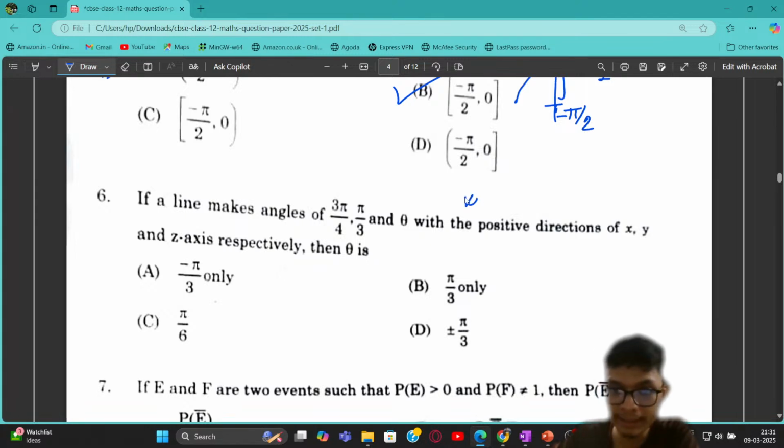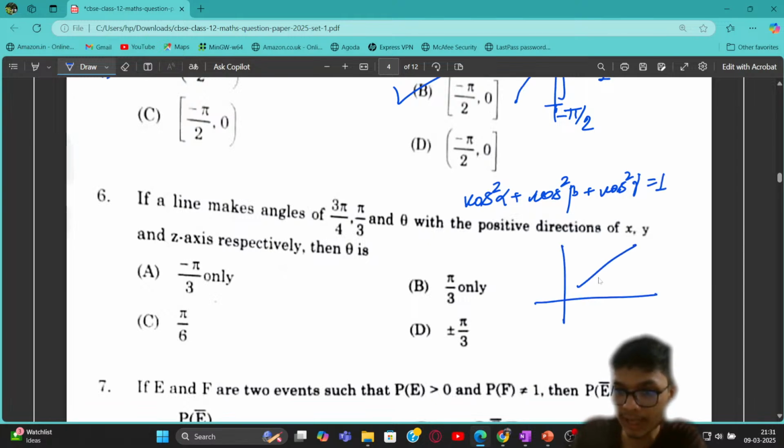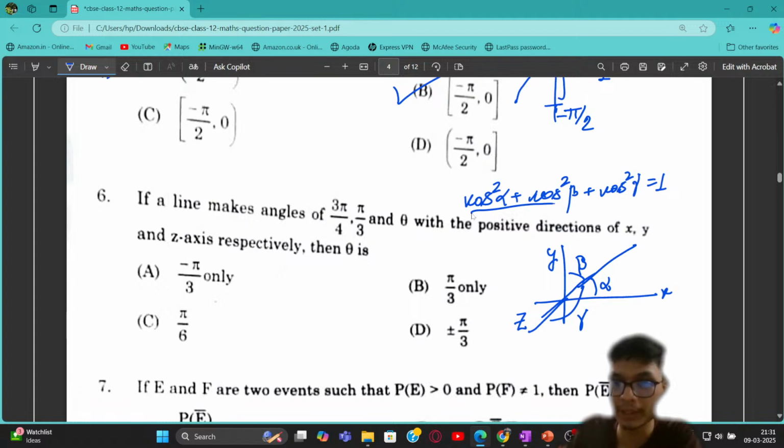So if you just recall, we studied that the sum of the squares of the direction cosines is equal to 1, right? So as you can see, cos square alpha plus cos square beta plus cos square gamma is 1. What is basically this? If I have any line and this particular line makes some angle alpha with the x-axis, beta with the y-axis, and gamma with the z-axis, right? In this notation, let us call the axes x, y, and z. In this way, we have this relation satisfied, which is a very important property relating the direction cosines.